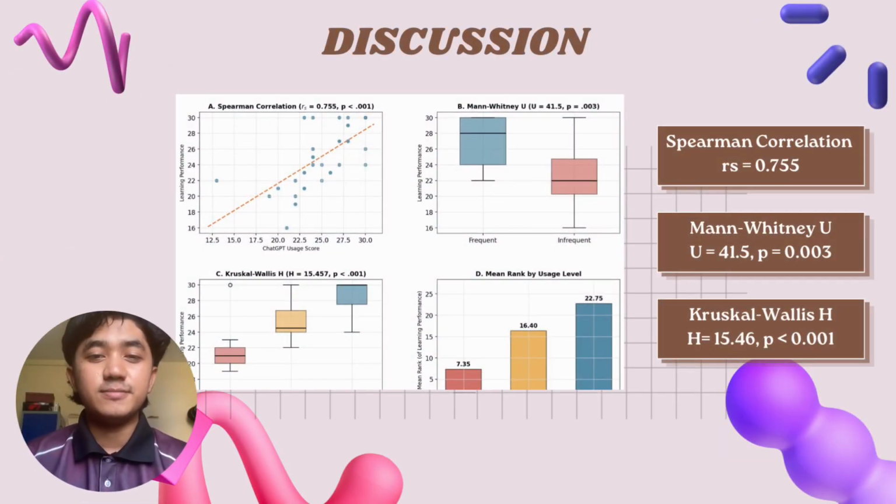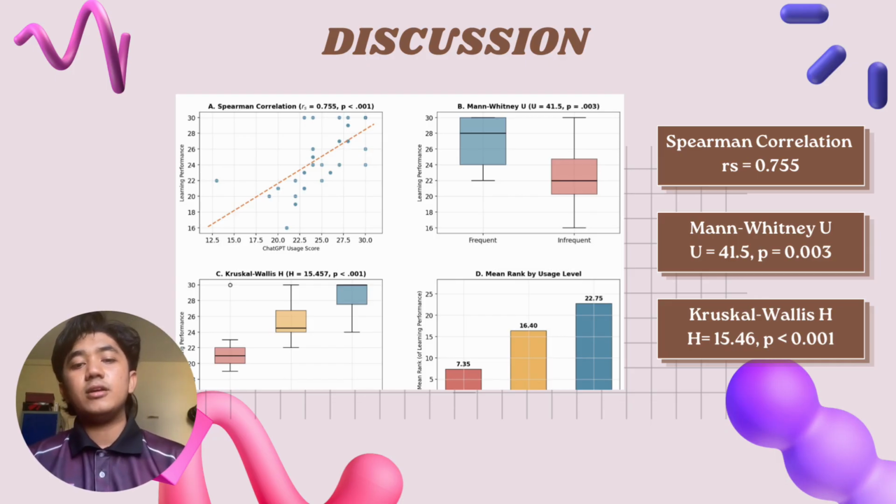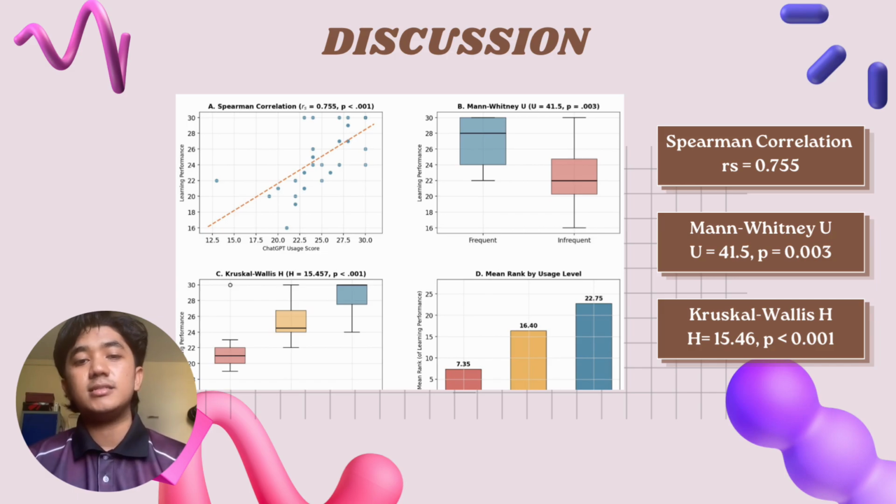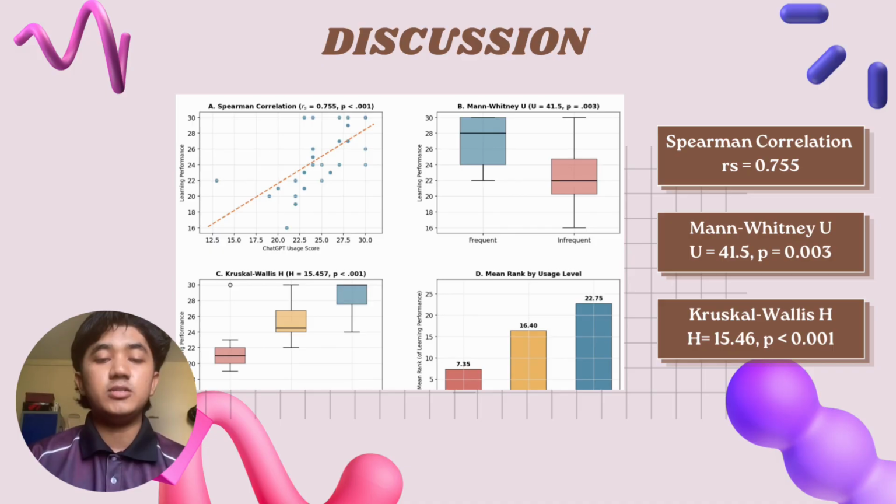Moving on to our discussion, we use non-parametric methods because our data is ordinal. Using Spearman rank correlation, Mann-Whitney U test, and Kruskal-Wallis H, we found that Spearman rank correlation has a coefficient of 0.755, and we conclude that frequent ChatGPT users have a tendency to have positive learning outcomes. And for the Mann-Whitney U test, we found a significant difference between frequent and infrequent ChatGPT users, and this shows that frequent ChatGPT use has an effect on their learning performance.